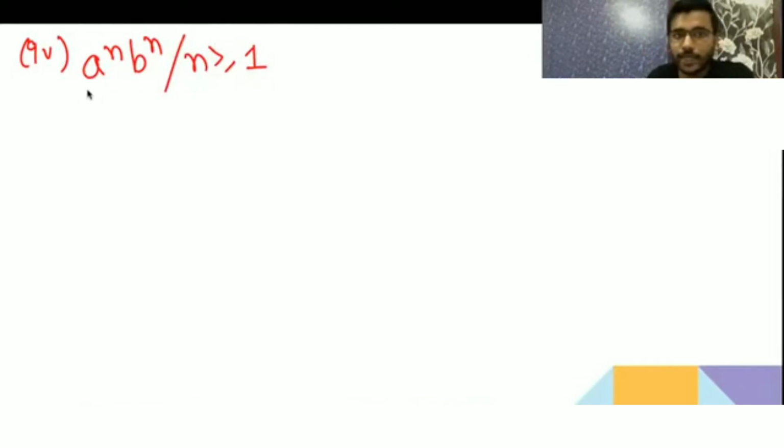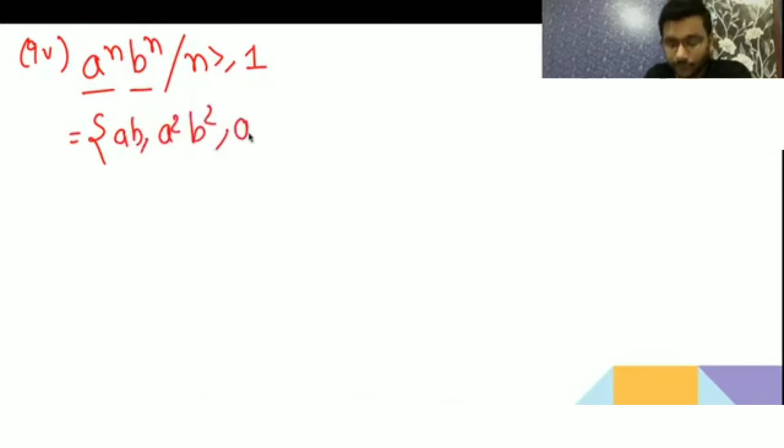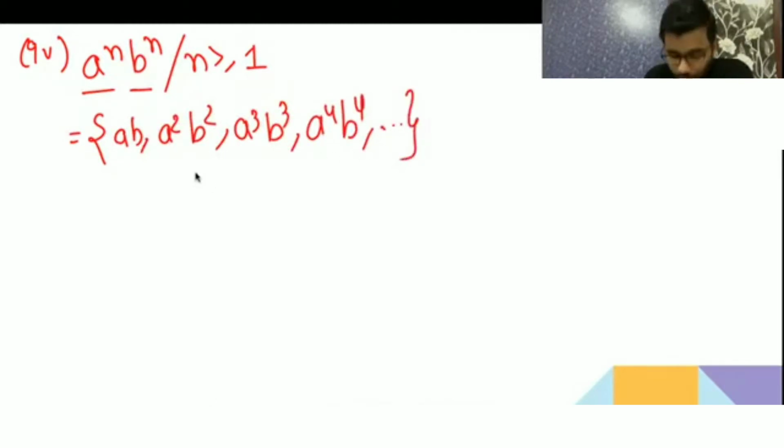Here it says first a will come, then b will come, and the restriction is that it has an equal number of a and an equal number of b. So it has ab, then a2b2, then a3b3, then a4b4, and for this kind of language we will not be able to give an FA, because the number of a should be equal to the number of b and it is an infinite language. So here we do not have a pattern. It says that the number of a and the number of b should be equal.